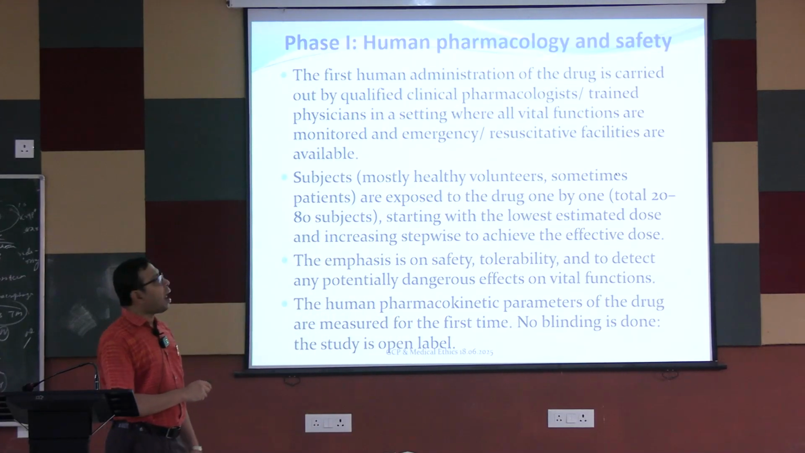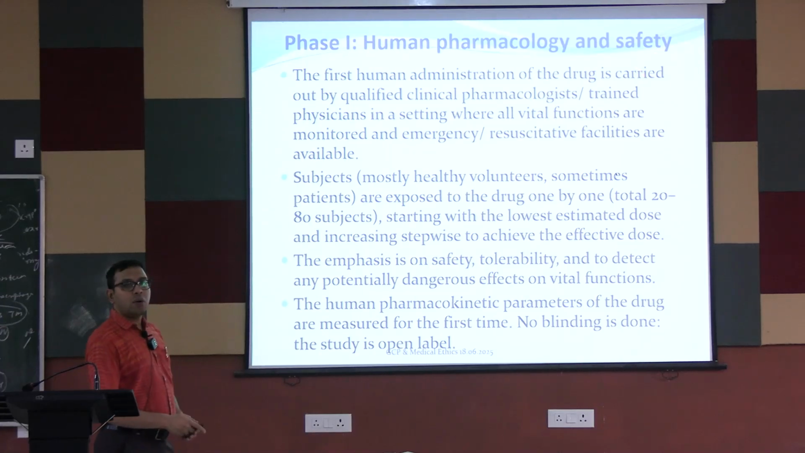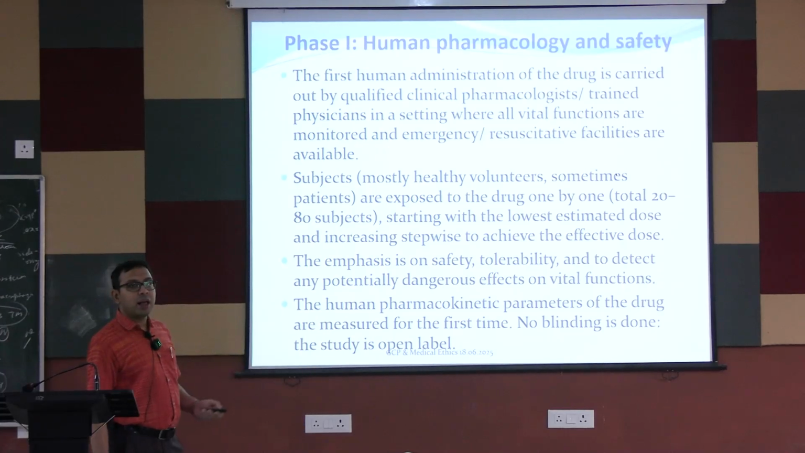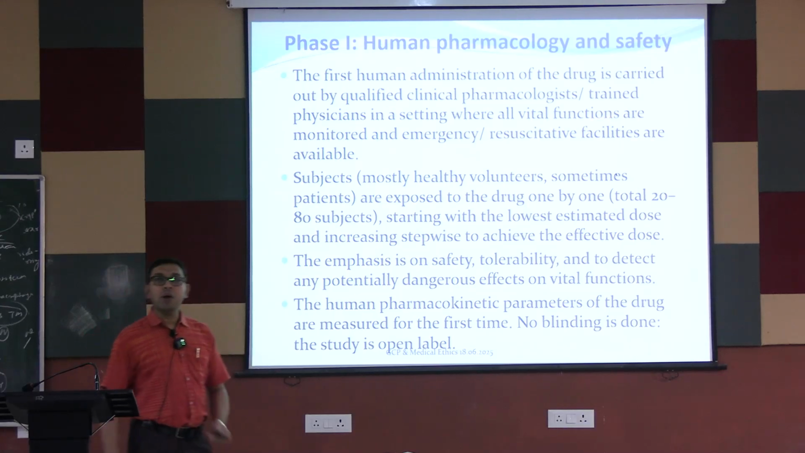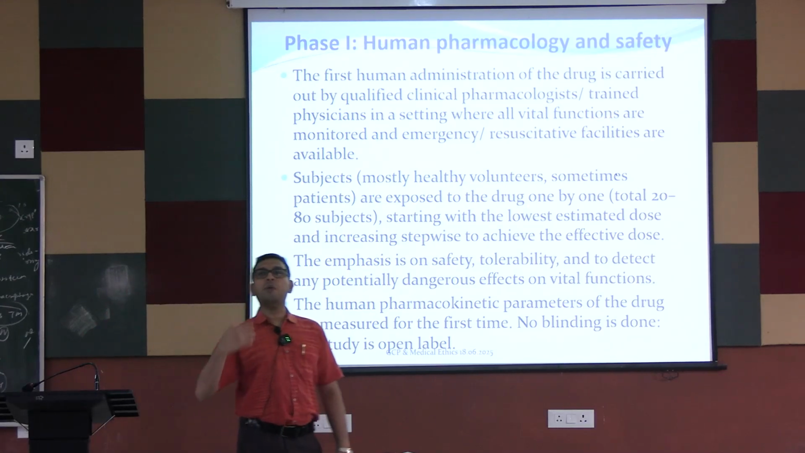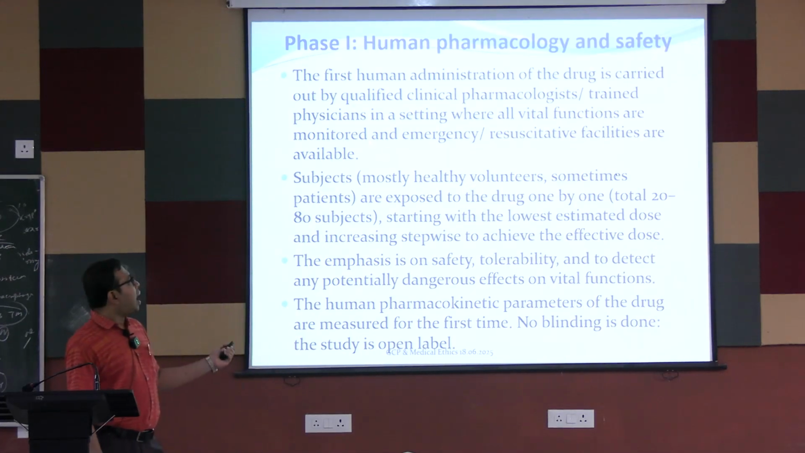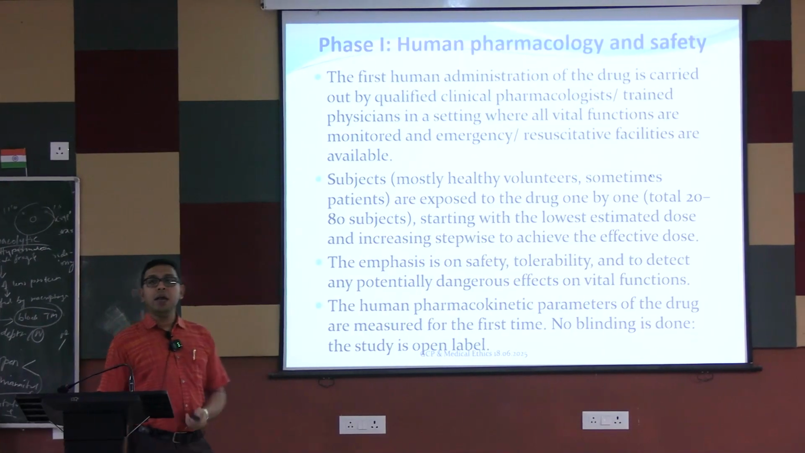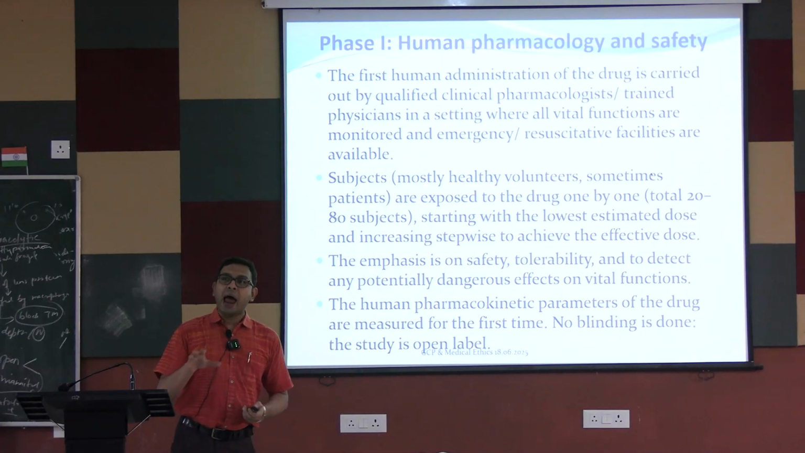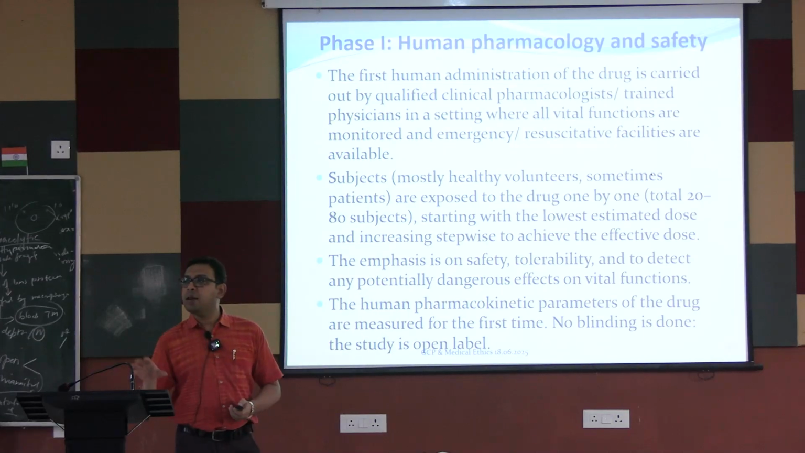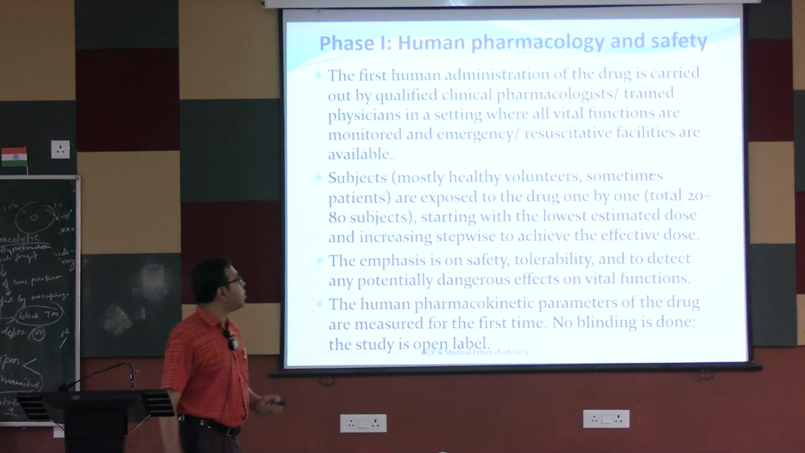So first human administration of the drug is carried out by qualified clinical pharmacologists or trained physicians in a controlled setting, where all vital functions are monitored. We are also monitoring their blood pressure, pulse, respiratory rate, temperature, etc. And if there is any emergency or any problem, adequate resuscitative facilities should be there where the phase 1 clinical trial is going on in healthy volunteers.